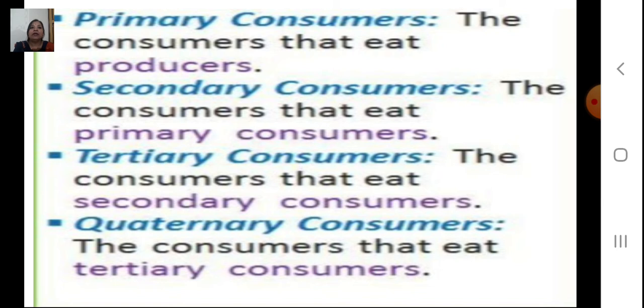So, the consumers that eat producers are called primary consumers. Secondary consumers are the consumers that eat primary consumers. Tertiary consumers are the ones that eat the secondary consumers, and quaternary consumers are the ones that eat tertiary consumers.